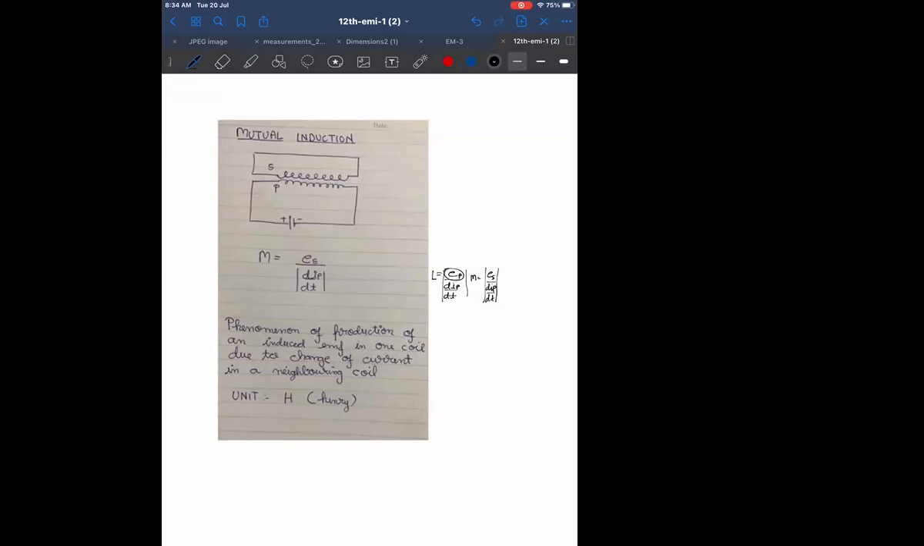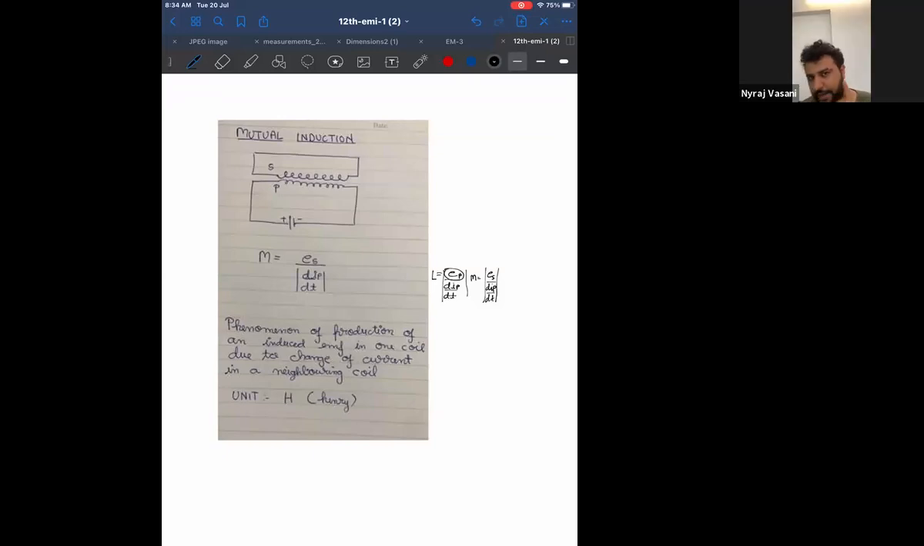Sir, so when we calculate M, it's just supposed to be of the secondary coil, right? Like the answer we get will be for the secondary coil. Always correct. Very good point. When we calculate M, the answer will always be for the secondary coil, and when we calculate L, the answer will always be for the primary coil. Correct. And one more thing, listen to me.